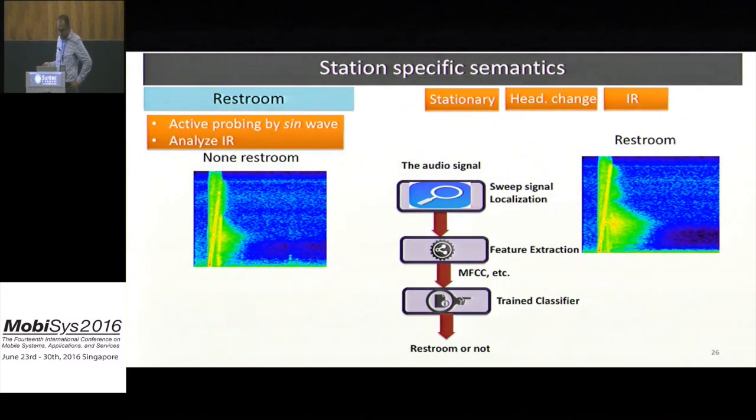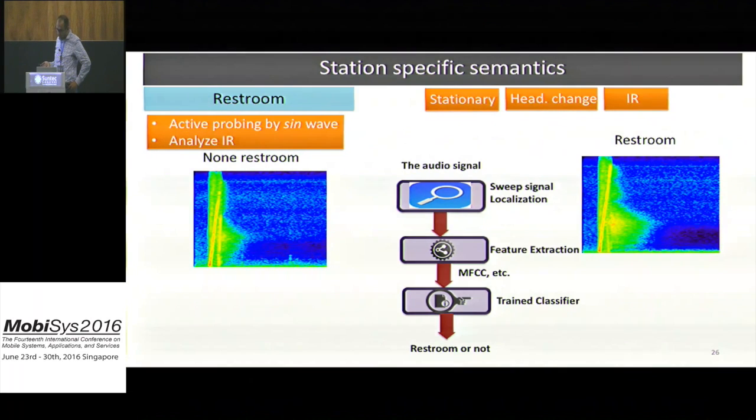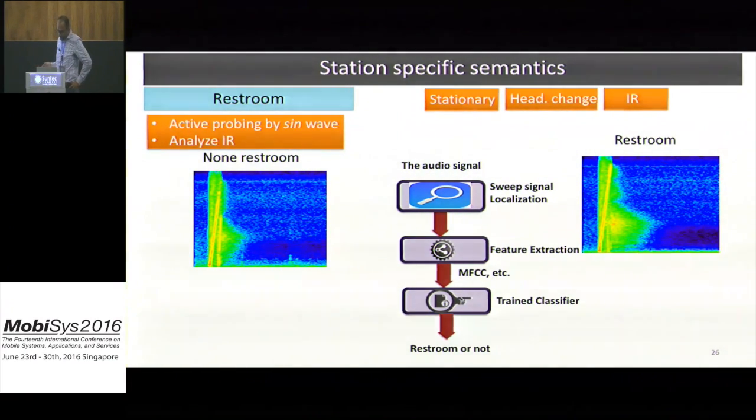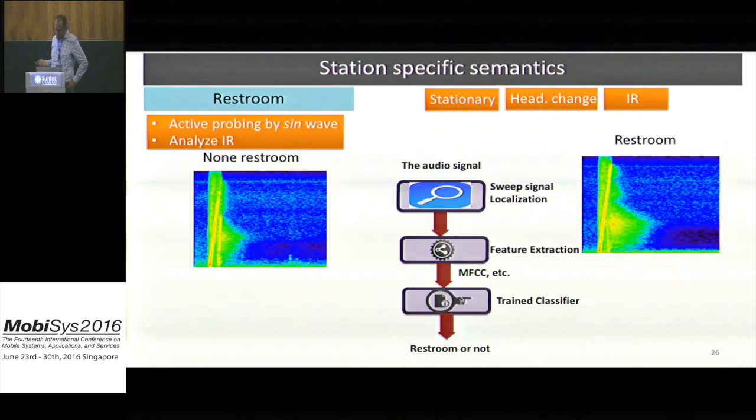Now to identify the restroom, we observe that the user's behavior changes when entering the restroom area. Second, during the usage of the restroom, the user has to be stationary for some time. However, these two features are not sufficient to identify the restroom.